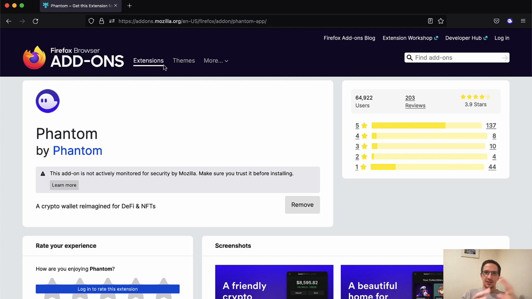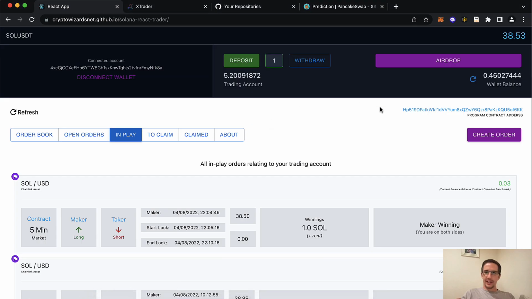Now, the other thing is this is all on DevNet, right? So just to, in case I hadn't mentioned it already, we're on DevNet here. So you can just airdrop Solana. Do not send yourself real Solana. I cannot help you if you send yourself real Solana and you lose it. This is all for research and education only. It's for us to gamify trading, to build trading solutions as a community, and just to have fun with it all, right? This is not serious. It is research and education, and it's all on DevNet. So you can do this without risking any money right now.